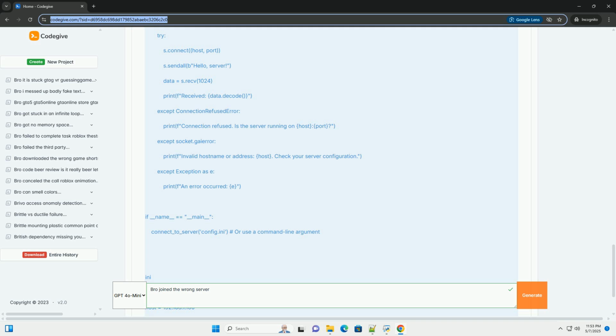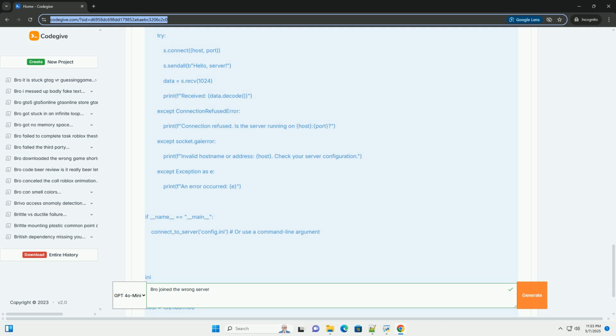Scenario 2, incorrect port number in client. Problem: the server is listening on port 65432, but the client is trying to connect to port 80. Debugging. 1. Inspect server configuration. Examine the server code, server.py, to verify the port number it's listening on. 2. Inspect client configuration. Examine the port variable in client.py. Is it the same as the server's port? 3. Change the client. Modify client.py to set port equals 65432 and rerun the client.